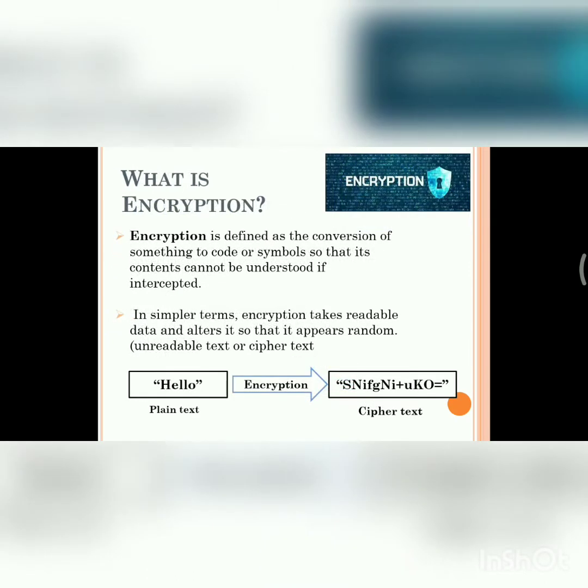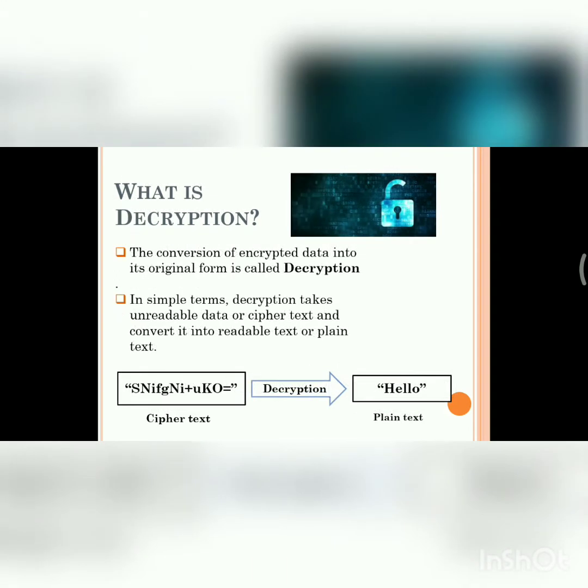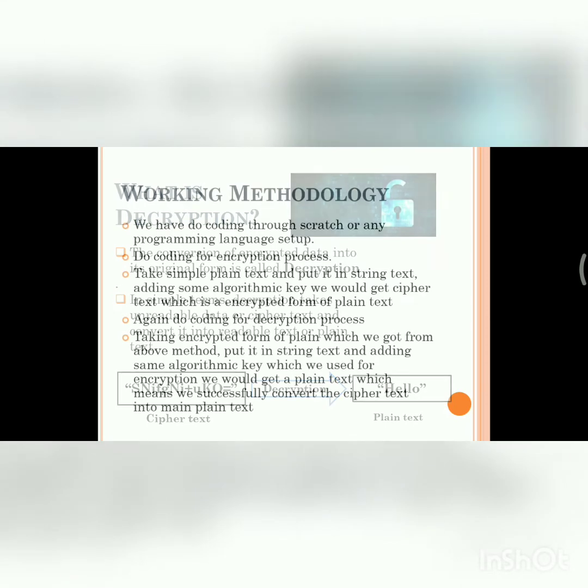Encryption is defined as conversion of something to code or symbol so that its content cannot be understood if intercepted. In simple terms, encryption takes plain text and converts it into unreadable text, which is called ciphertext, as shown in the block diagram below. Decryption is the conversion of encrypted data into its original form. In simple terms, decryption takes unreadable data or ciphertext and converts it into readable text or plain text. Basically, decryption is the reverse process of encryption, as shown in the block diagram below.